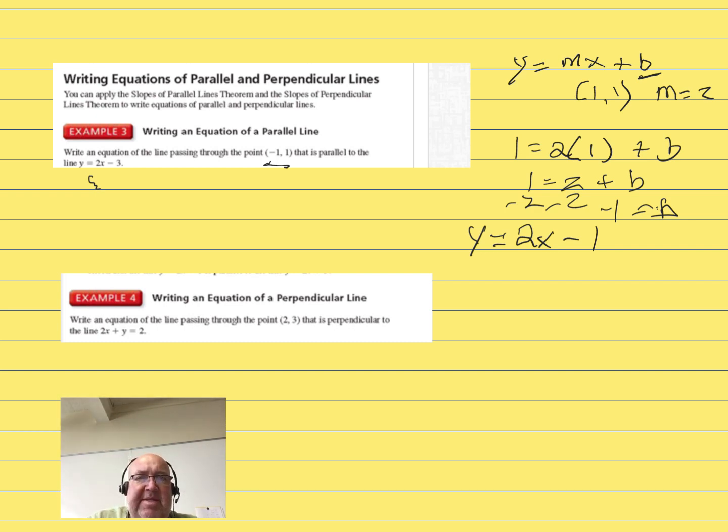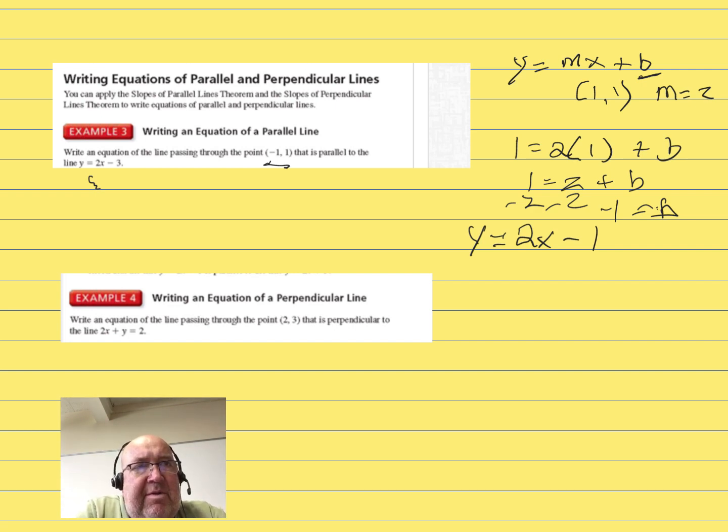We're going to do the same thing here for a perpendicular line. We're going to write the equation of a line passing through the point 2, 3 that is perpendicular to the line 2x plus y is equal to 2.